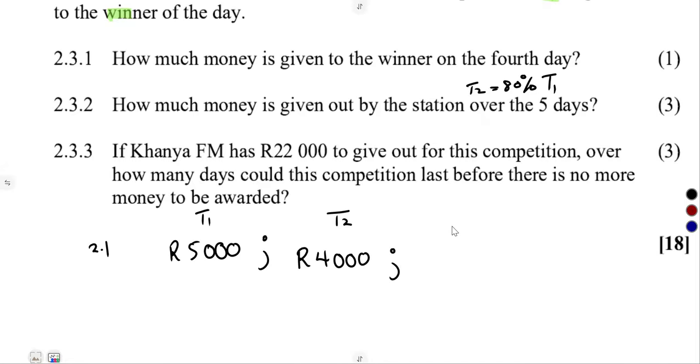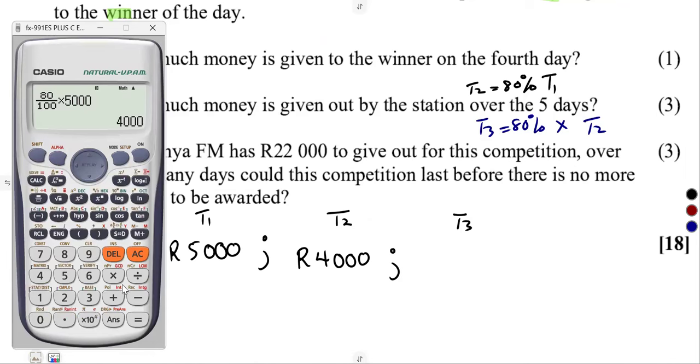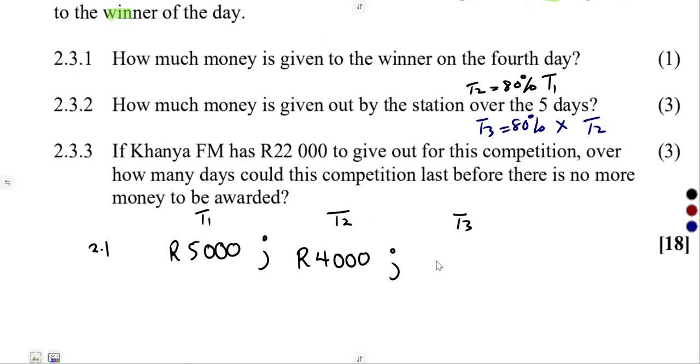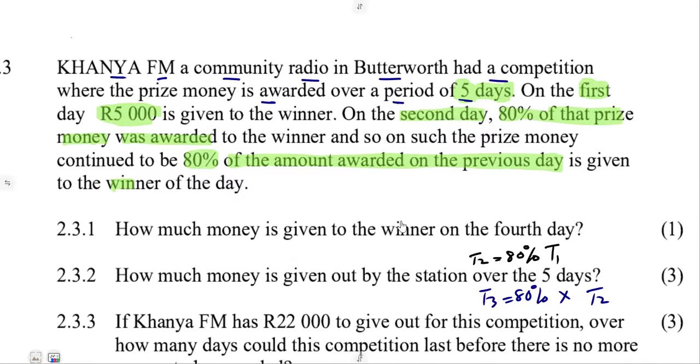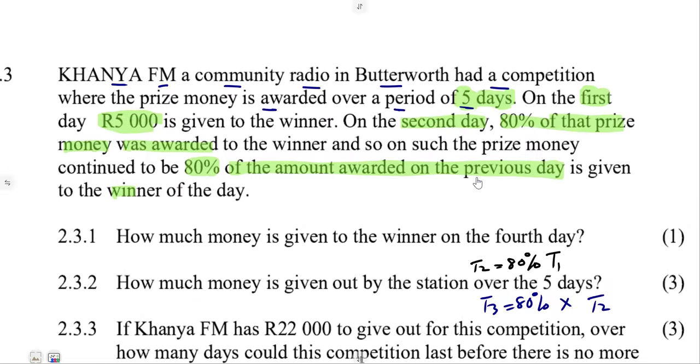So this happened, guys, the third day representing our T3. T3 is 80% of the previous one, T2, the previous day. 80% of this is 3,200. So it continued in that manner throughout. This is what they're explaining in that statement. It was for 5 days, remember?